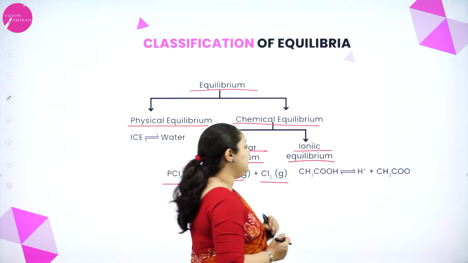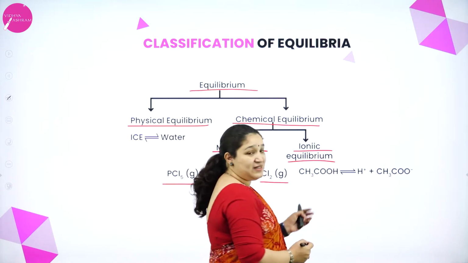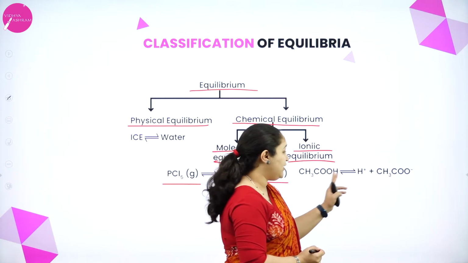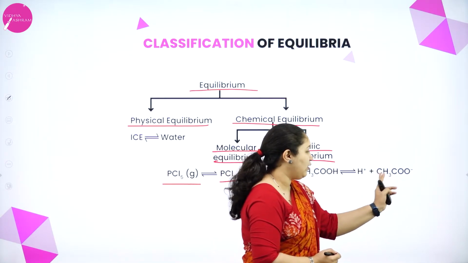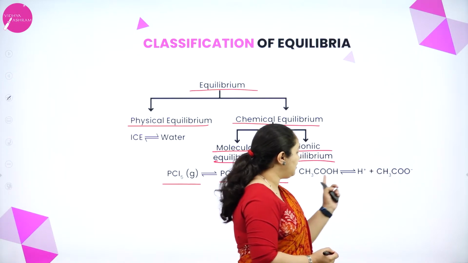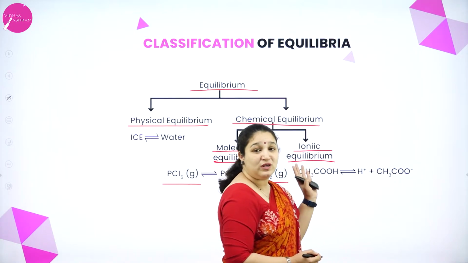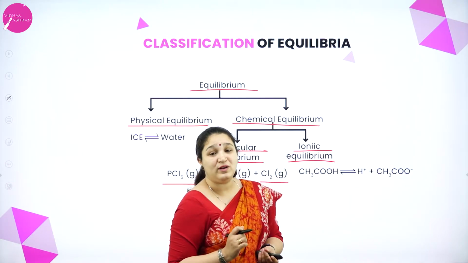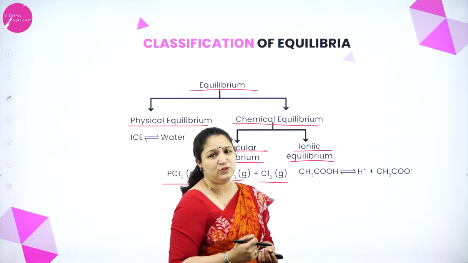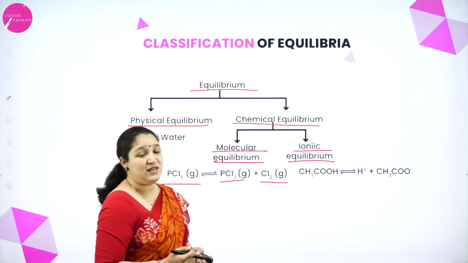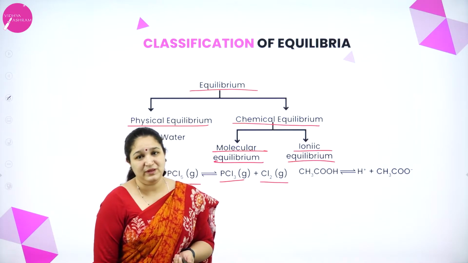Whereas if you see here, CH3COOH, that is the acetic acid, is a weak acid which will dissociate to give H plus ion and acetate ion, that is CH3COO minus ion. Again, these two can react to give back the molecule. So here you can find ions, isn't it? So we call it as ionic equilibrium. For us, we have to learn about physical equilibrium as well as the ionic equilibrium in detail.